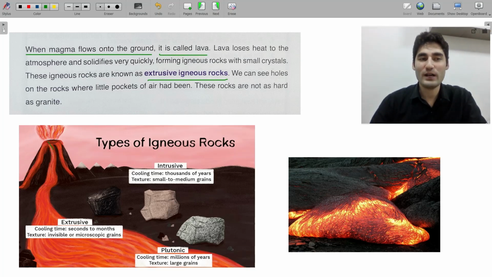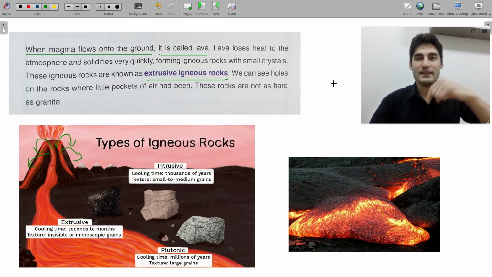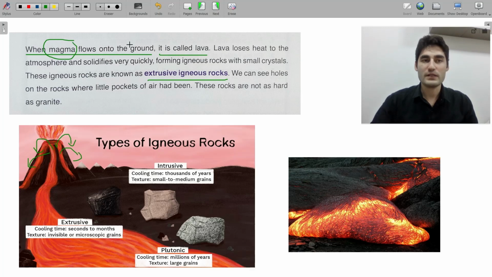Lava is the one going out of the volcano. But if it is inside the volcano, it is called magma. If it is inside, it is called magma. When it is going out, it becomes lava.